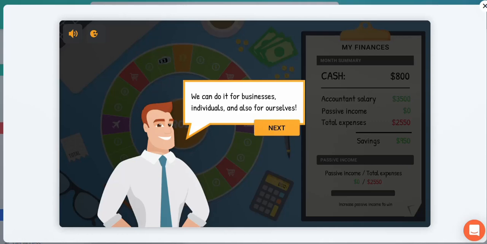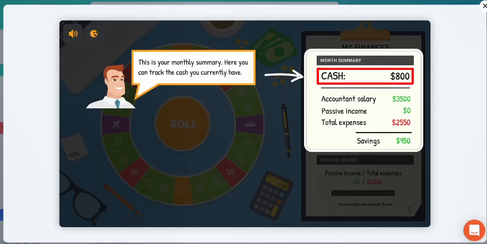We can do it for our businesses, individuals, and also for ourselves. That's very important. Financial management or finance in general, or personal finance, is a very important skill that people can use in all areas of their life, whether it's for businesses, as an individual living your own life. It's something that's very practical and useful. To do that, we could use financial statements, for example, so providing us more information about the process. So the game is now taking us through some of the different categories that you'll be seeing in the actual game. So here they've shown us a monthly summary.